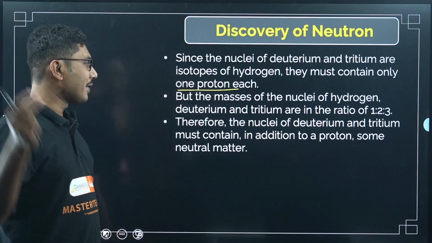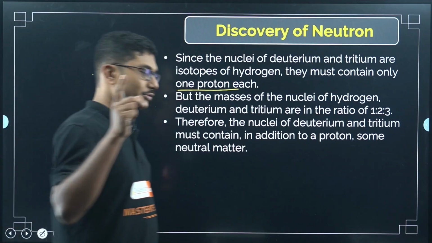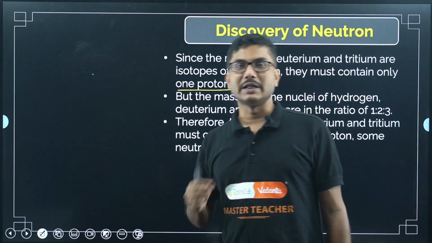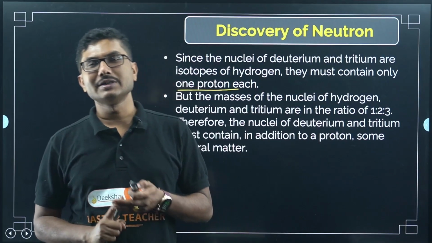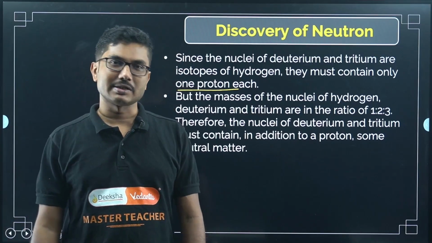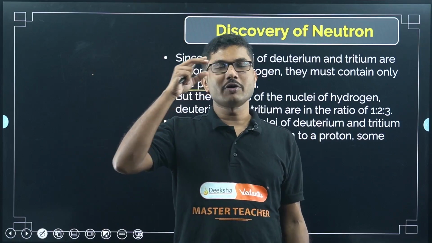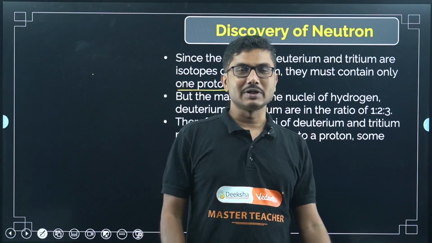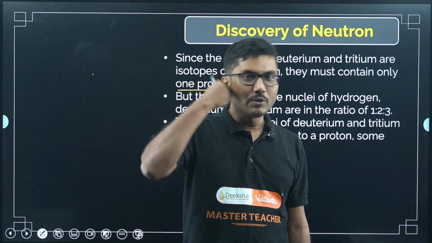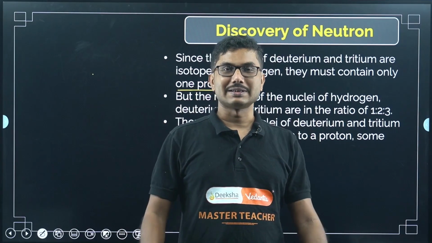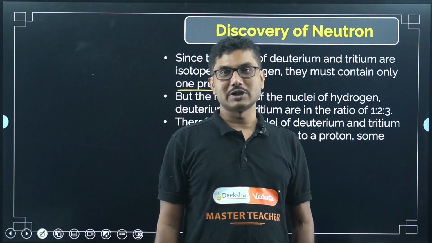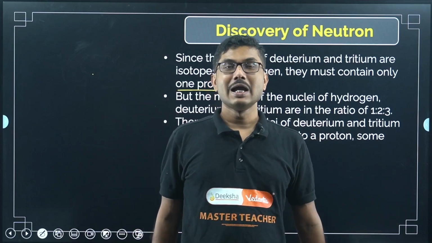Now how can we detect that? You should remember that any charged particle, for example an electron, is easy to detect because it has a charge. It will be repelled by another similar charge. Similarly, a proton is also charged, even though it is located inside the nucleus. You can detect it because it has some charge. If you are somehow able to split a nucleus and a proton comes out, you can repel it using another positively charged object, or you can attract it using electrons.